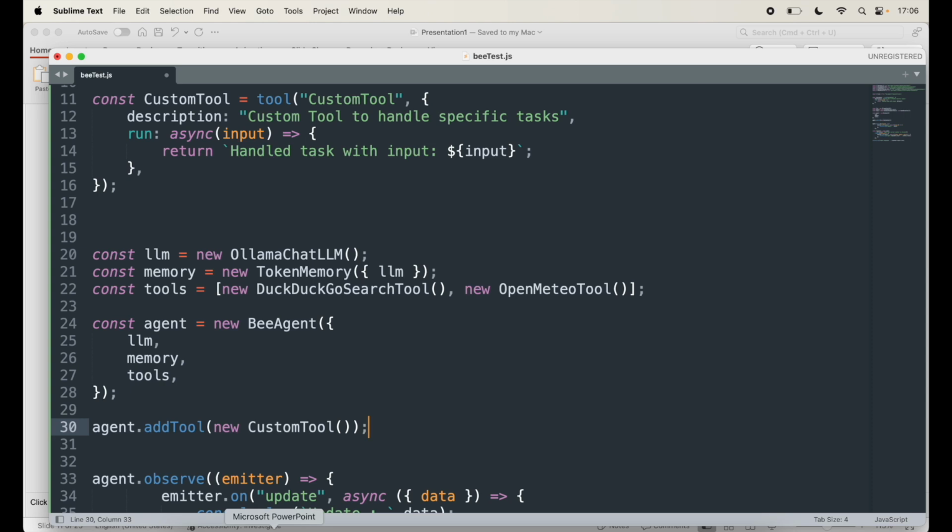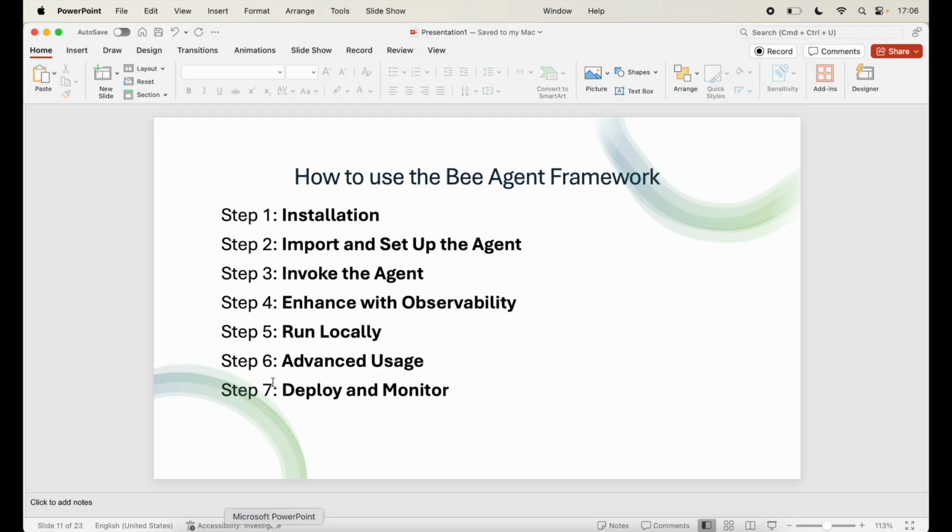Next, let's look at the next step. The next step is deploy and monitor, where once you have built your agent, you can deploy it and monitor its performance. The Bee framework supports integration with monitoring tools to track agent performance in production environments. So that kind of completes our step-by-step hands-on for the Bee agent framework. If you have any questions, let me know in the comments, and I'll get back to you. And let's move to the next framework.